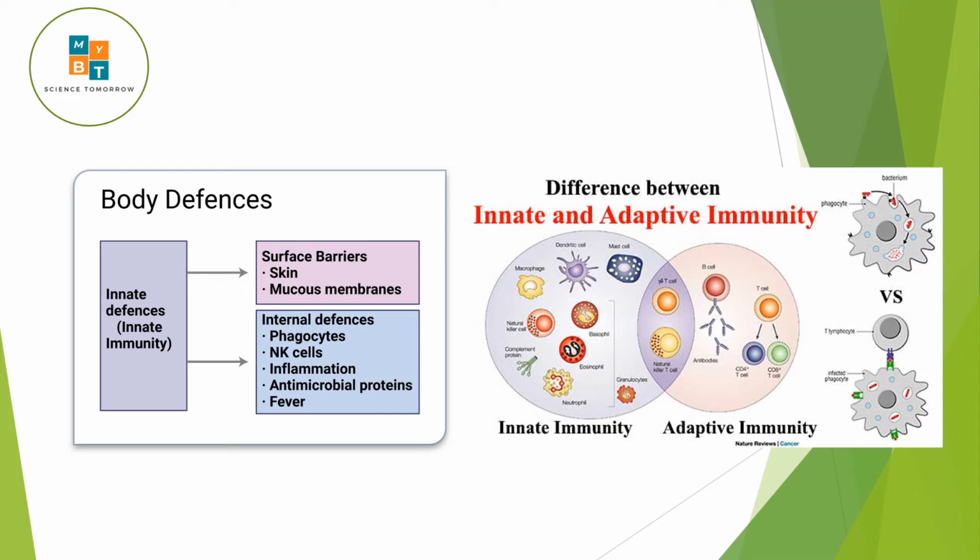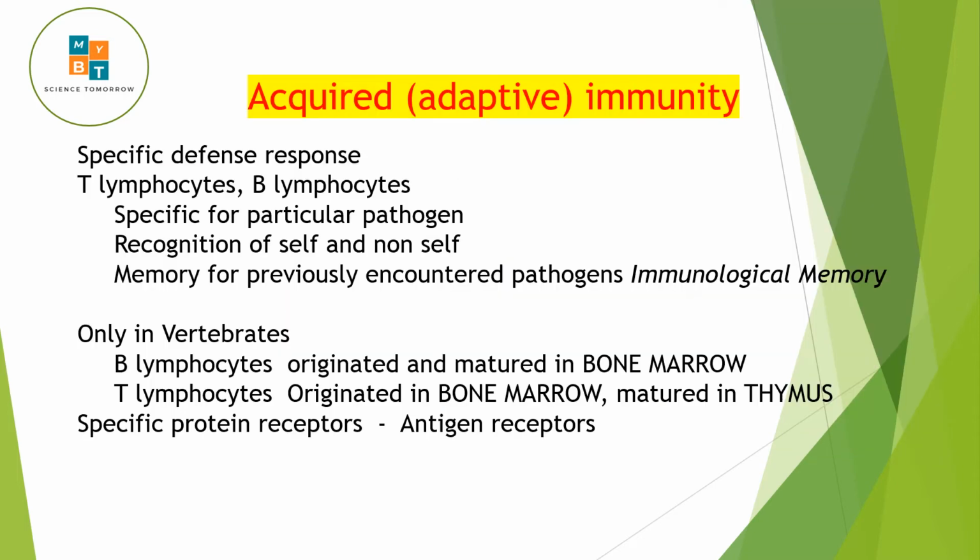As a second figure here, we can divide immunity into different types. So innate and adaptive immunity, but there's a connection between these two by T cells. Basically, T cells will connect the innate into adaptive immunity. Now we will consider acquired or adaptive immunity.